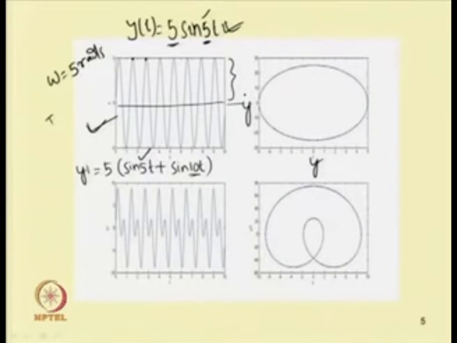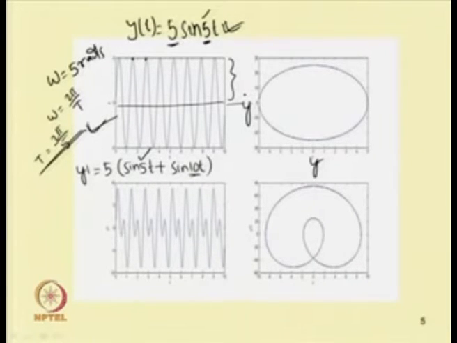So, the time period T will be equal to, so we know omega equal to 2 pi by T. So, one can find T equal to 2 pi by omega. So, in this case 2 pi by 5. So, this is the time period in the previous first case.